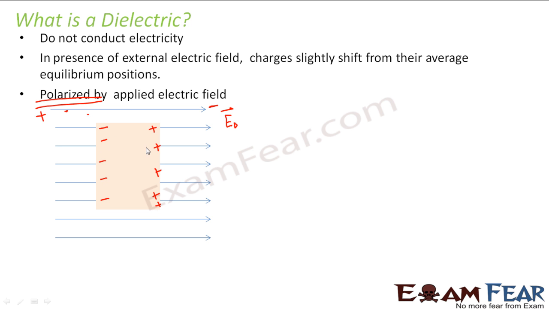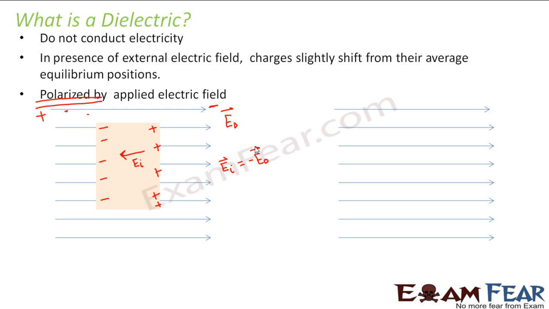Now as a result of this, an electric field will establish inside in a direction opposite to that of the external electric field. Now this electric field will get established till it becomes equal to the external electric field in magnitude. So as a result, the net electric field inside the conductor will be 0. So in this case, this E_I is equal and opposite to the external electric field. This is what happens in case of a conductor.